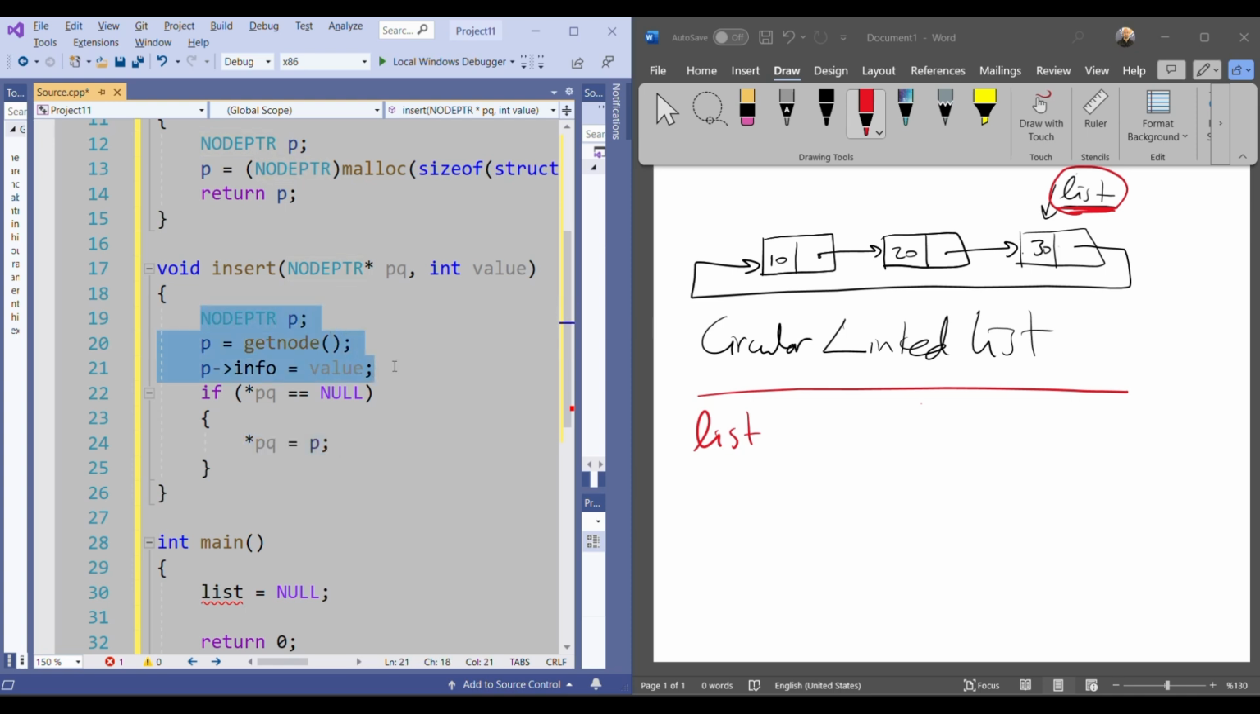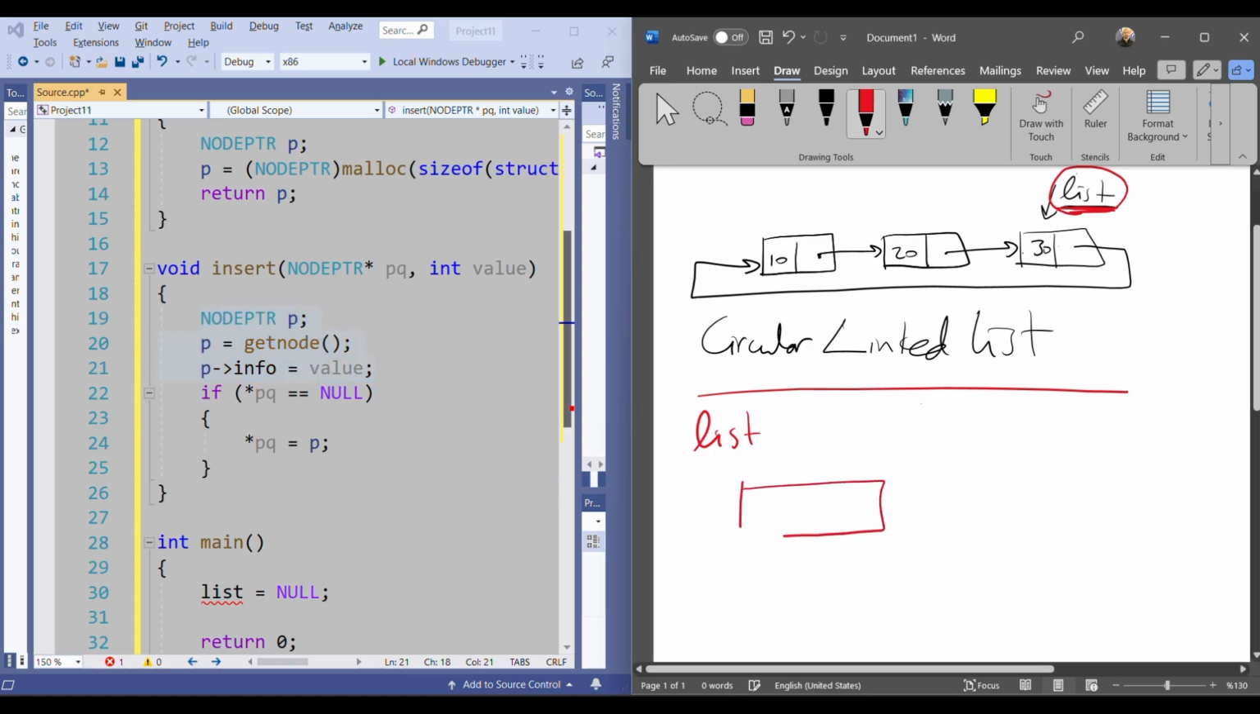Let me create it here. It creates the node and puts the value in it. Let's say that it is 5. This is info, this is next. And after that, PQ is equal to P makes this list include the address of the first node.